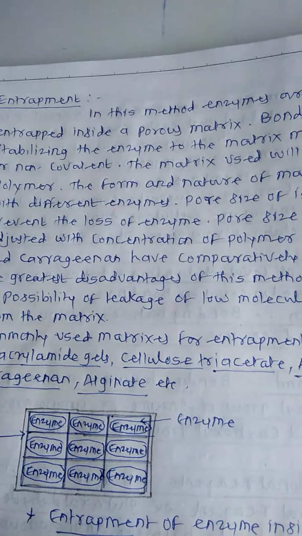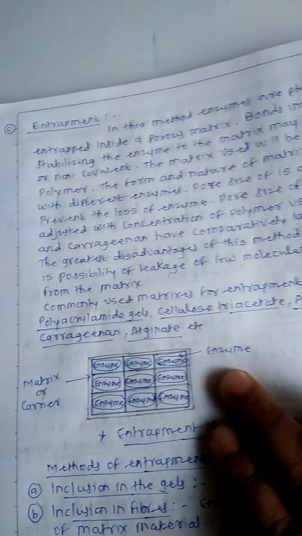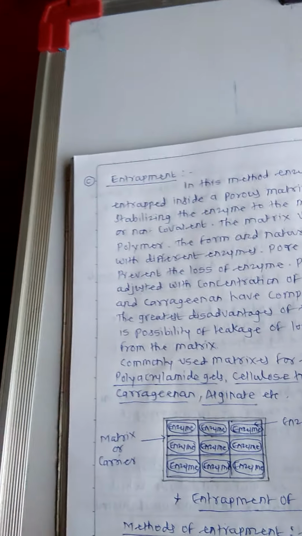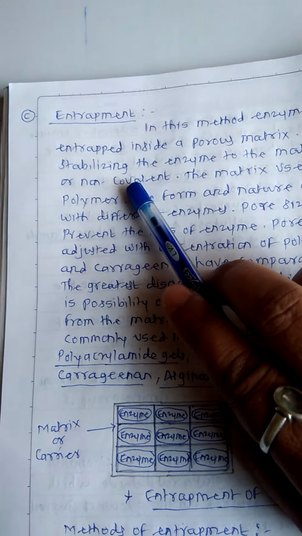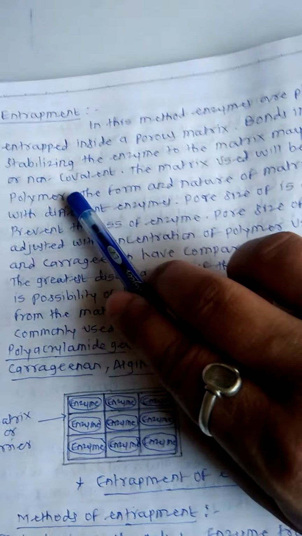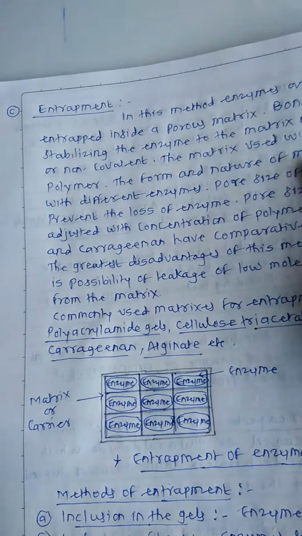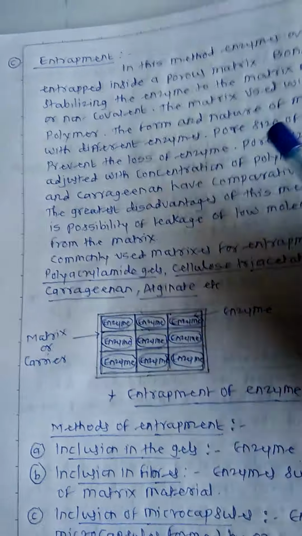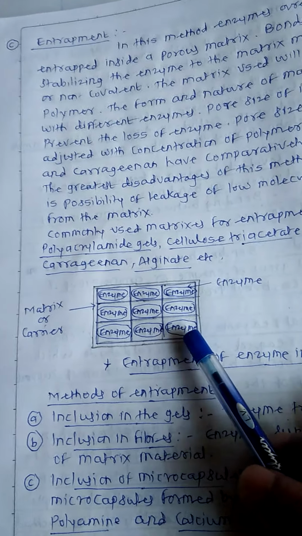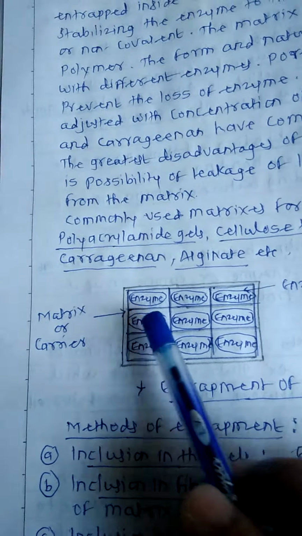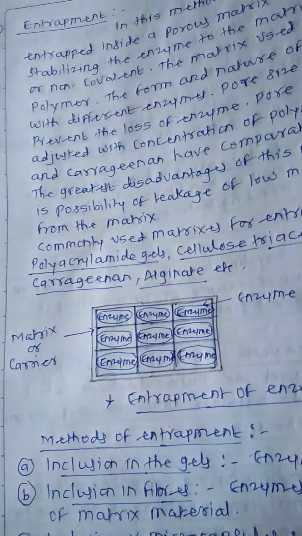Then the third method is entrapment. The name itself indicates trapping. In entrapment, enzymes are trapped in a polymer. In this method, enzymes are physically entrapped inside a porous matrix. The bond involved in stabilizing the enzyme to the matrix may be covalent or non-covalent. The matrix used will be a water-soluble polymer, and between the polymer, the enzymes are trapped. Enzymes trapped in a polymer matrix is the entrapment.